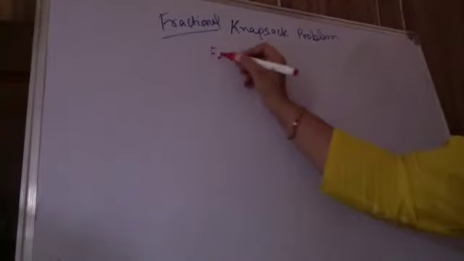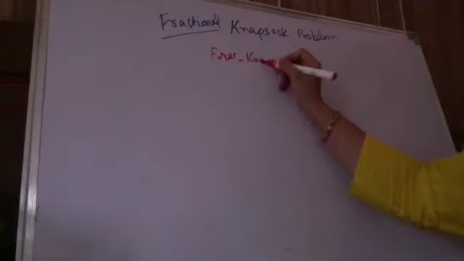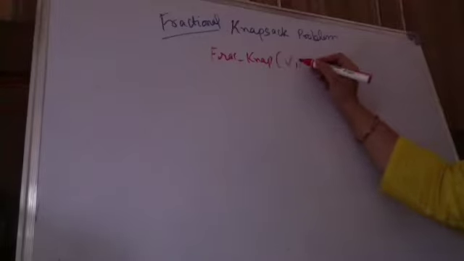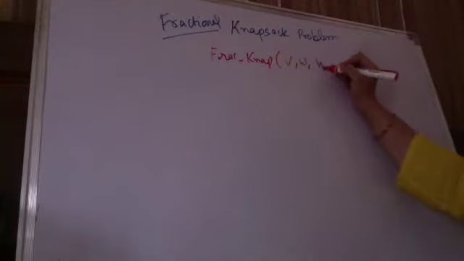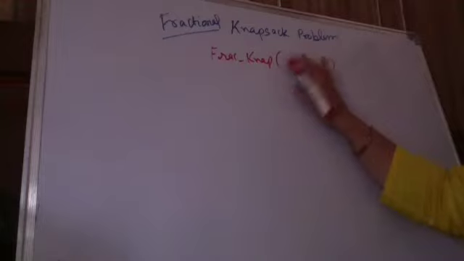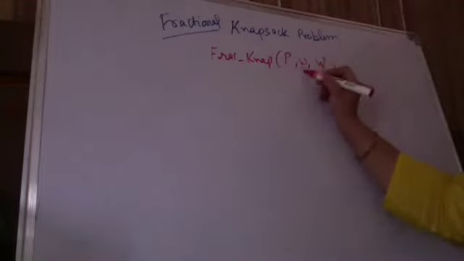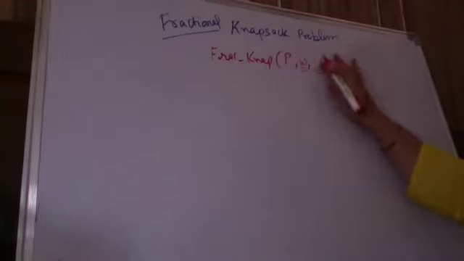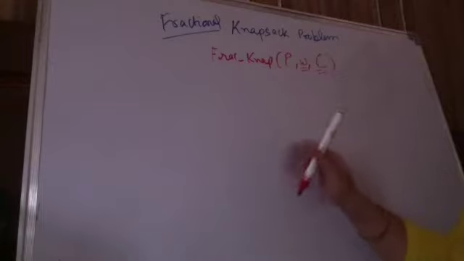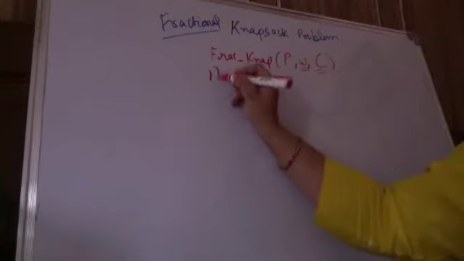So I'm having my fractional knapsack, solving using greedy approach, please see, and I'm having some array, say V of the items. I'm having an array W also, and I'm taking the maximum capacity as capital W. So I'm having an array for price of every item, for weight of every item, and maximum capacity, say I'm taking as C. Price, weight, and capacity. This is what I'm having. So I'm starting the algorithm.